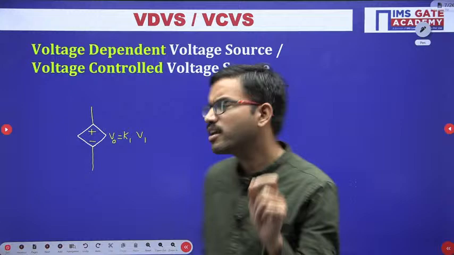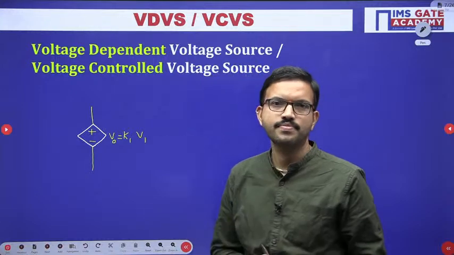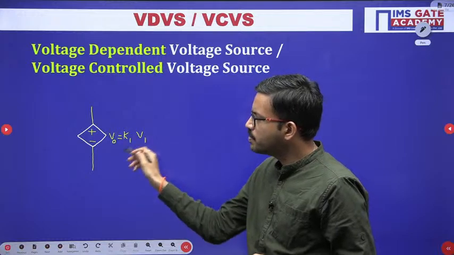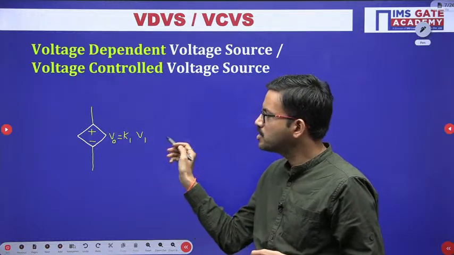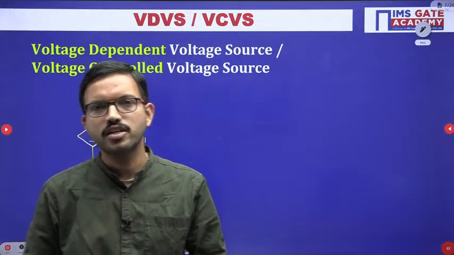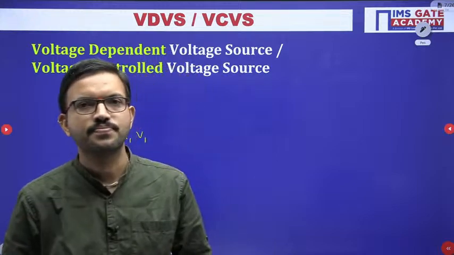Identify one electronic component which comes under this category, where the output should be voltage and the input also should be voltage.